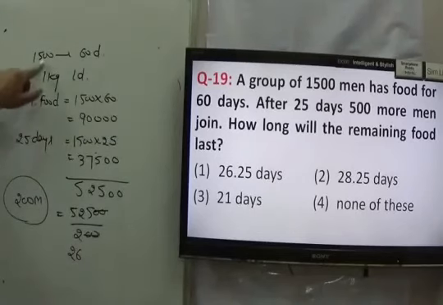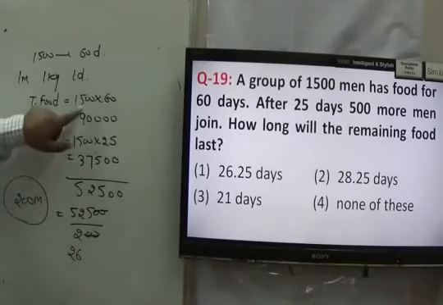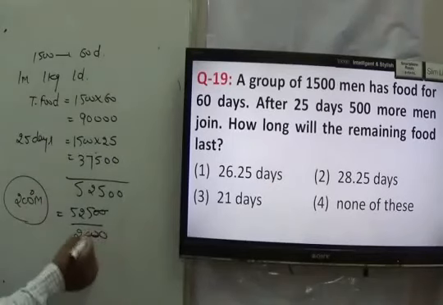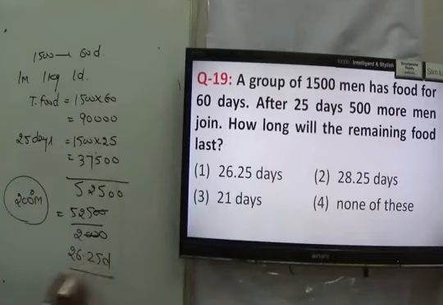Total food is 1500 into 60. We can make it as 15, 6 are 90, 90,000, right? And here 500 more men join. Yes, it makes me 2000 men. That makes me 26.25 days. That becomes your answer. So here I can say answer to your question is 26.25 days. Answer is first.